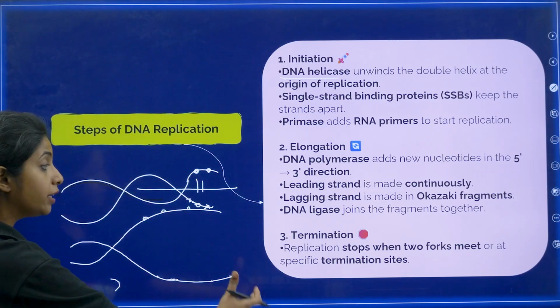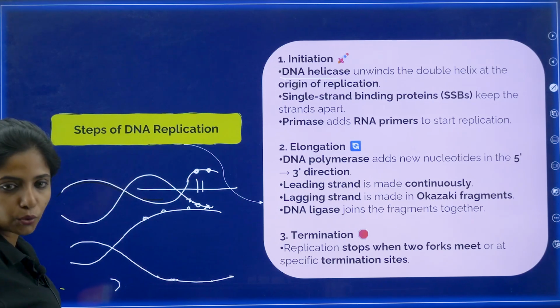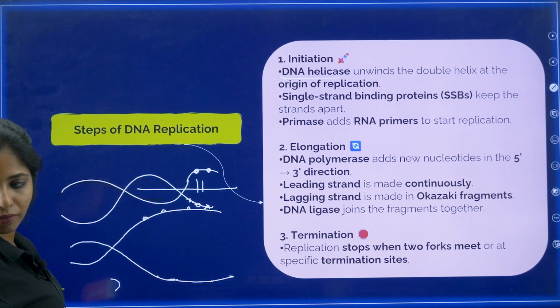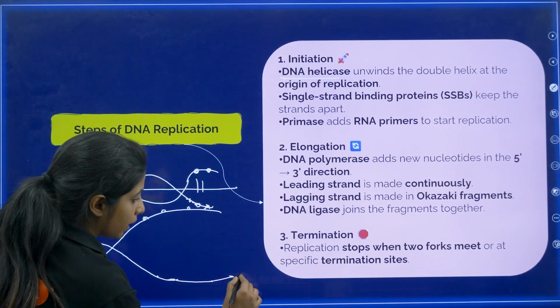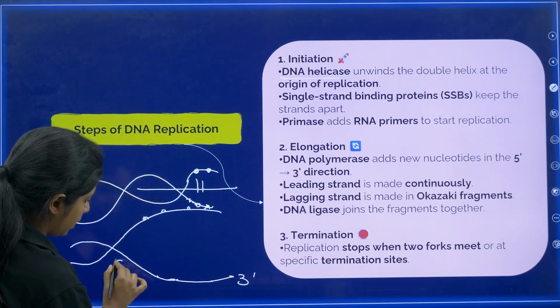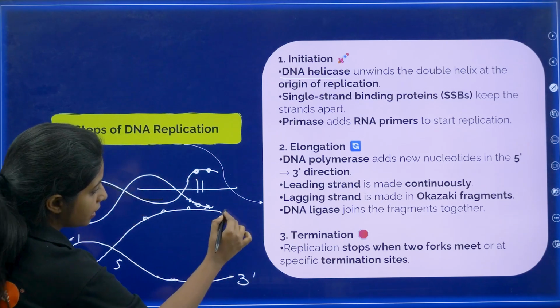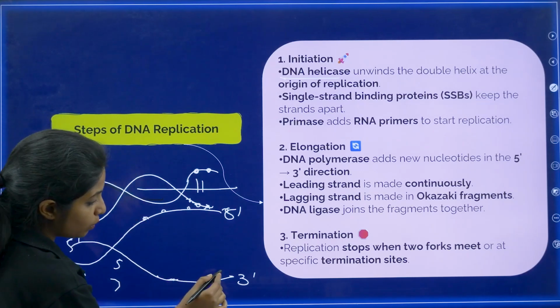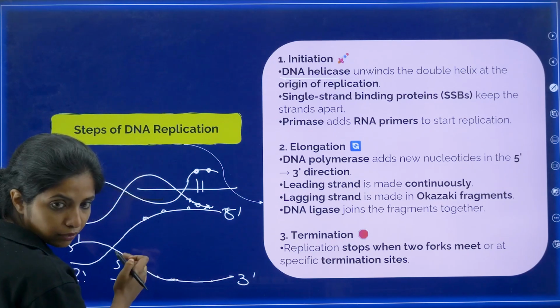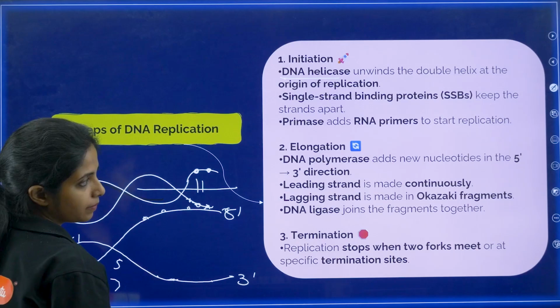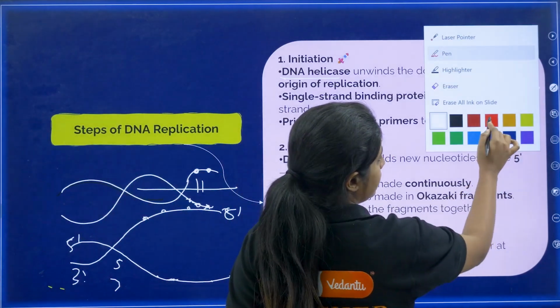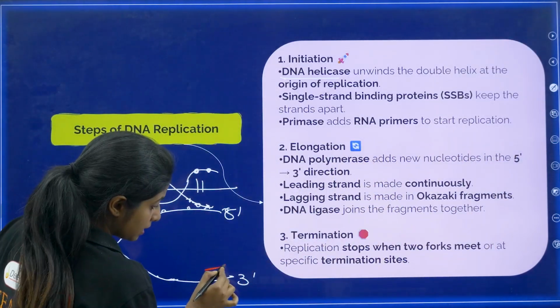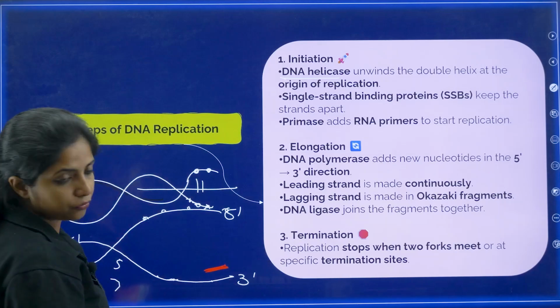Now, you might think I will directly use DNA polymerase? No. Let me tell you one very important thing. Suppose this end is 5' and this end is 3'. DNA polymerase will be making the strand from here, but it cannot do that directly. It needs pre-existing nucleotides here.